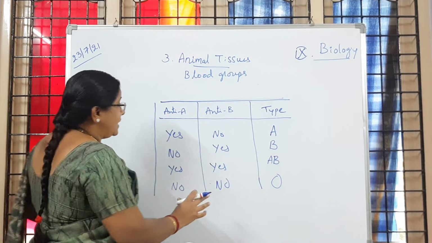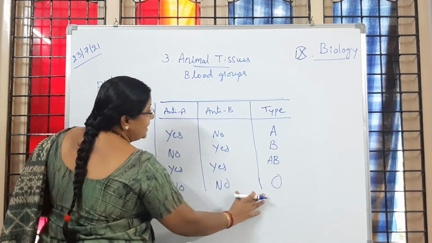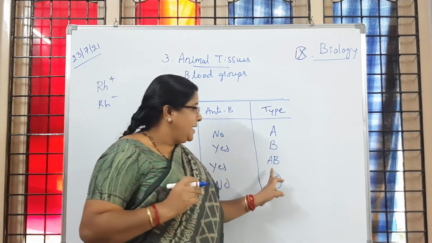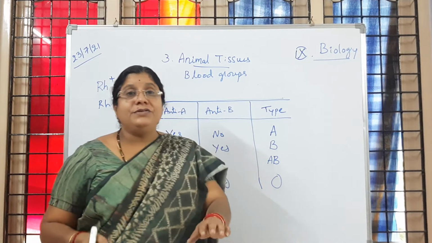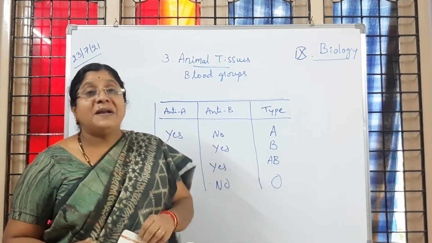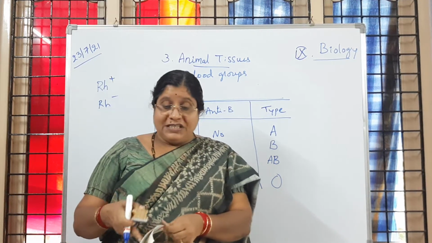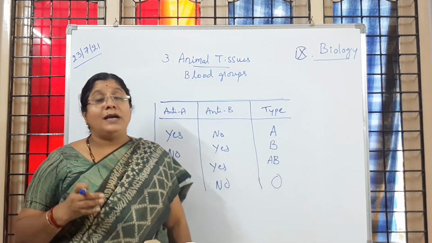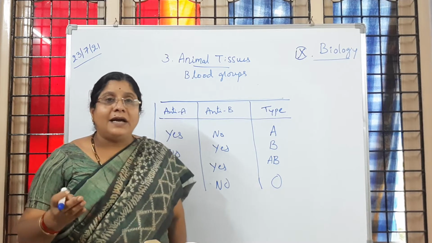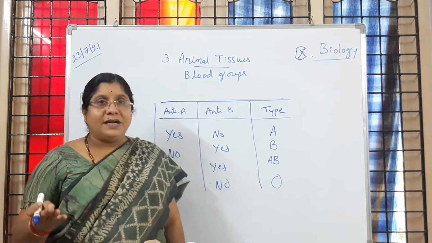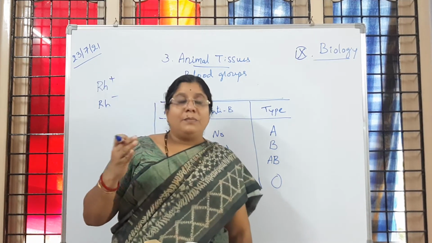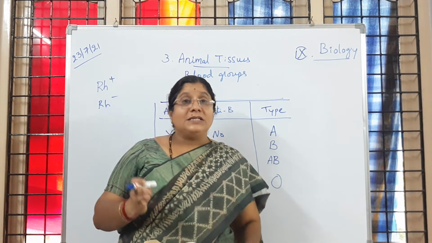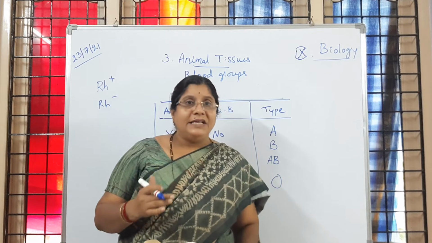So like that, here we came to know about the four major blood groups A, B, AB and O. Is it clear to children? So it will prevent blood related diseases, and the problems caused during blood transfusion, for people who are receiving blood, will be stopped or prevented. Is it clear to children?